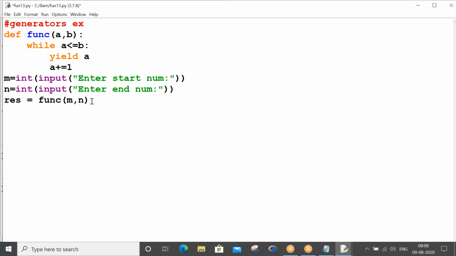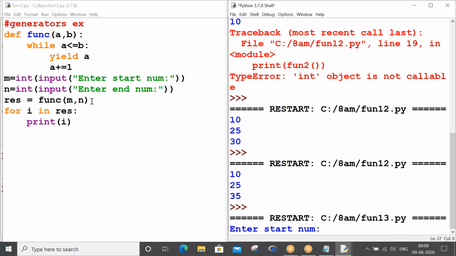So for a collection, how do you print? For i in res, print i. Now what happens, you see? Let me execute and trace. Control S, F5. Can you see right bottom?